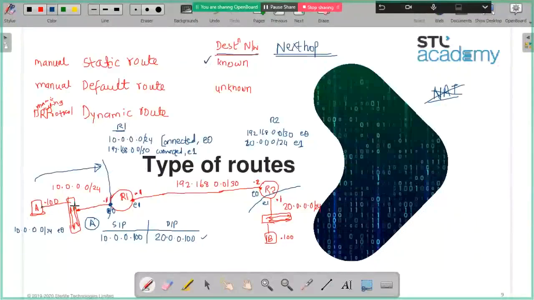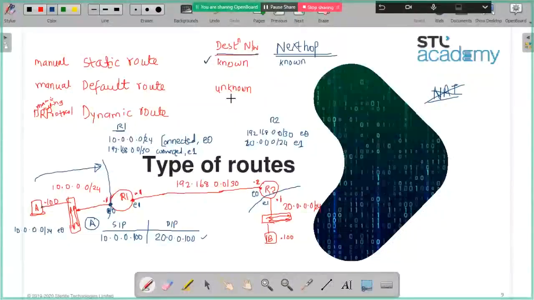Let's say I want to go to Google. Let's say you are a network admin and a request comes for Google. So what will you do? You will identify the IP for Google. So you came to know the IP of the Google network, and to go to that, you also know the next hop. That is my ISP.